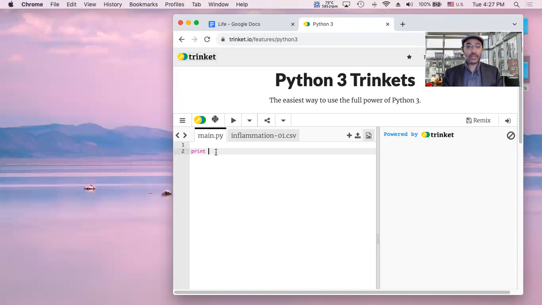So here on line 2, we will write the word print, and in parentheses, we will write the phrase hello world. And we won't use double quotes. We will use a single quote. So parentheses, single quote, hello world, and then closing the single quote, parentheses. And when we push play, we should see the phrase hello world. And it's running it, connecting to the server. There it is, hello world.